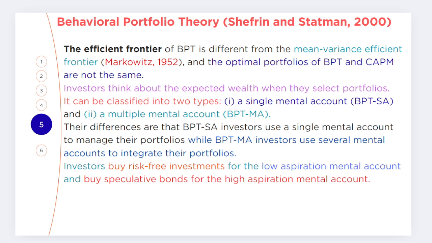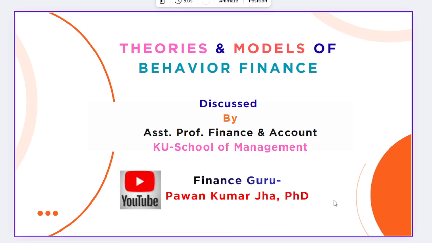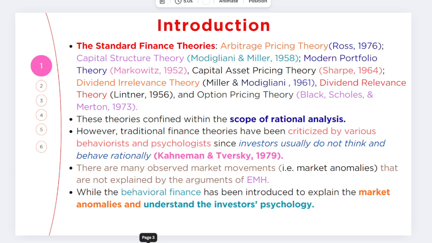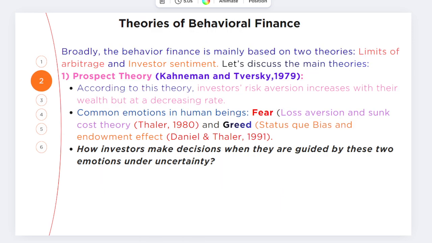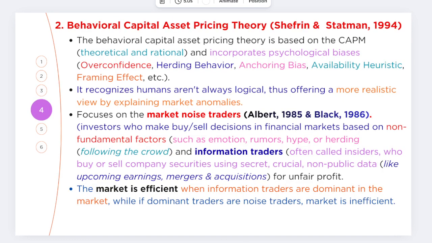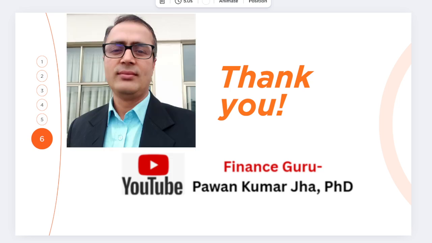Today I discussed the theories and models which explain behavioral finance. I started with traditional finance, then briefly discussed prospect theory. Then we also discussed behavioral asset pricing theory. Then I discussed behavioral portfolio theory, friends. These are the things I would like to share today.